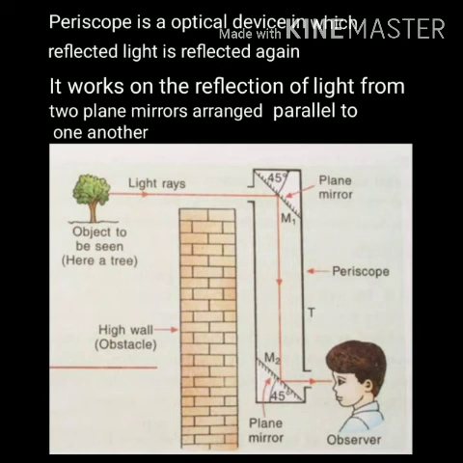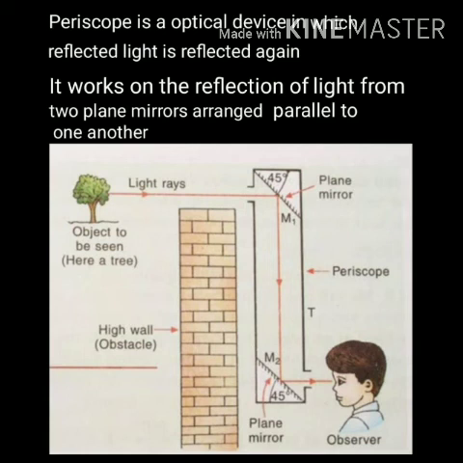The light rays coming from one direction strike a mirror and are sent to the other mirror. Reflected rays reach the other mirror, and then again it reflects and reaches the eye, and the person is able to see the image of that object which is not in the line of sight. It is at a different level. So the person is able to see that image.